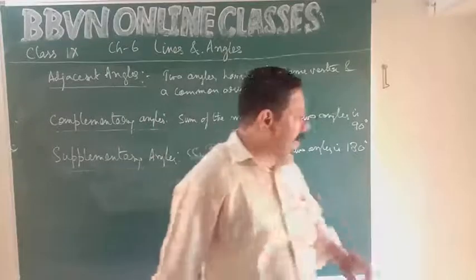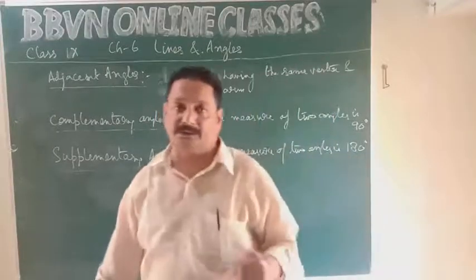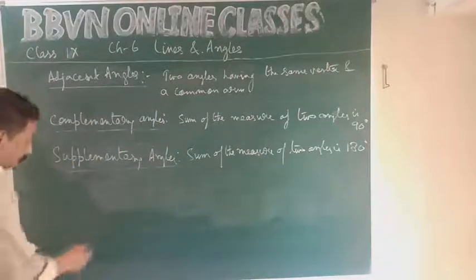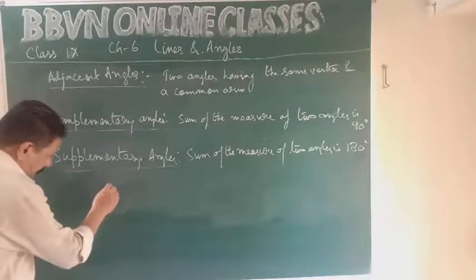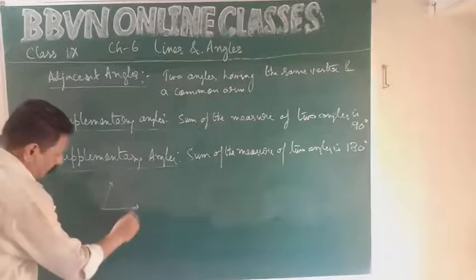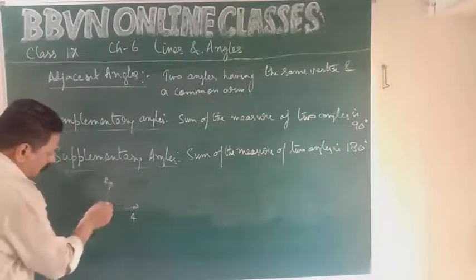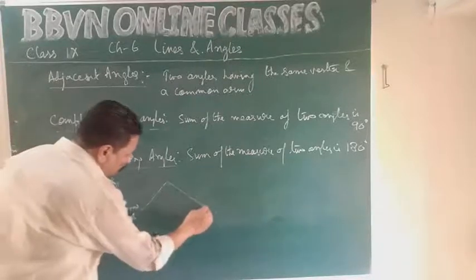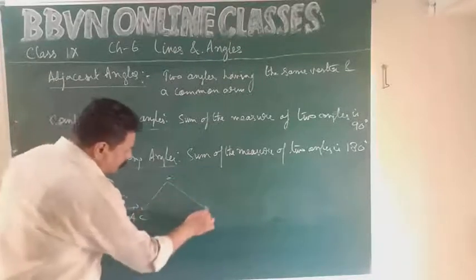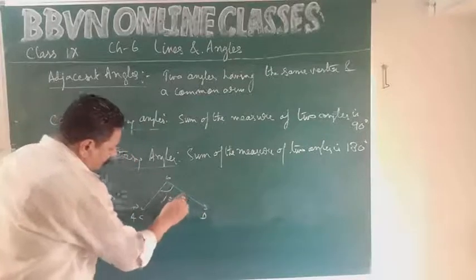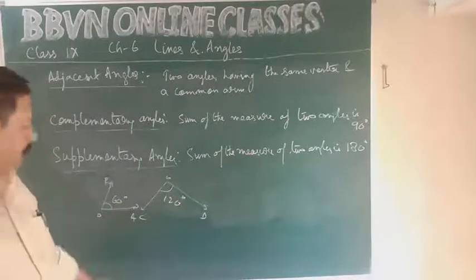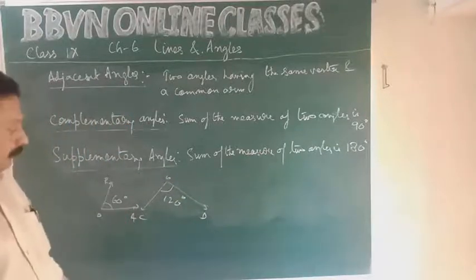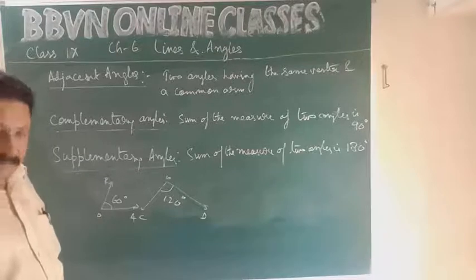Any two angles, if the sum of their measures turns out to be 180 degrees, they form a pair of supplementary angles. Angle AOB measures 60 degrees, angle COD measures 120 degrees, 120 plus 60 is 180. They form a pair of supplementary angles.